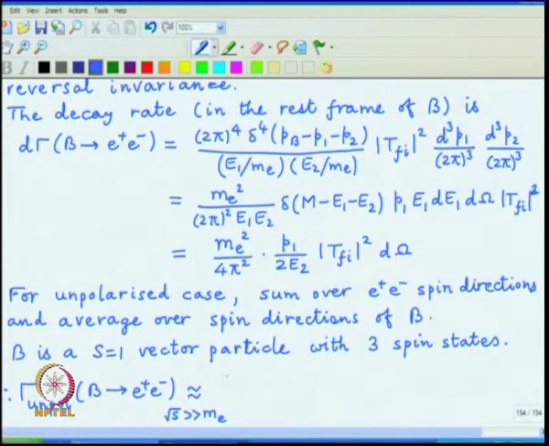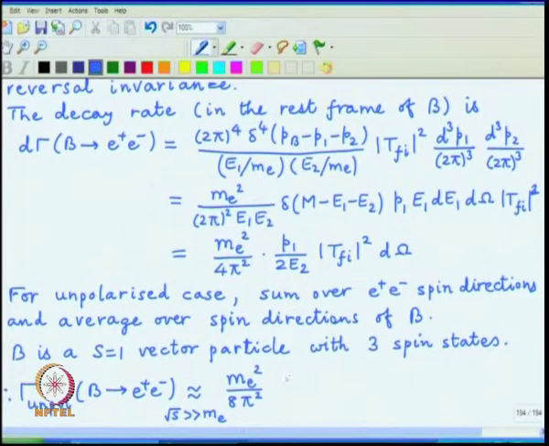So, what survives here is first m_e square divided by 8 pi square, then there is a T_fi square which we calculated earlier.